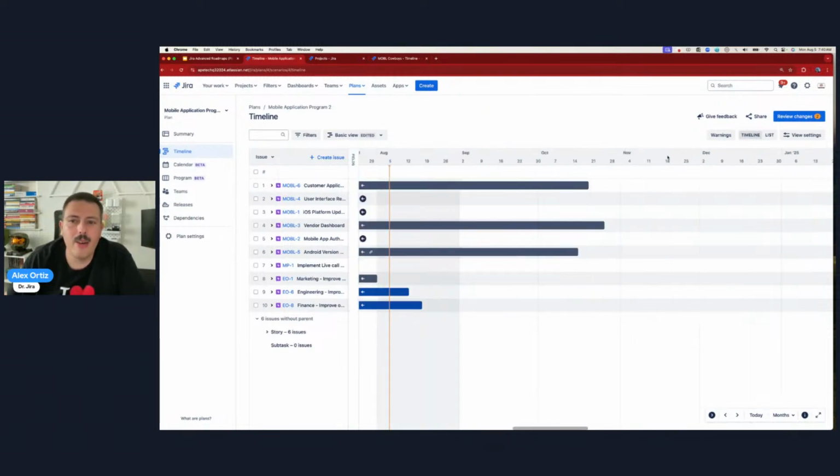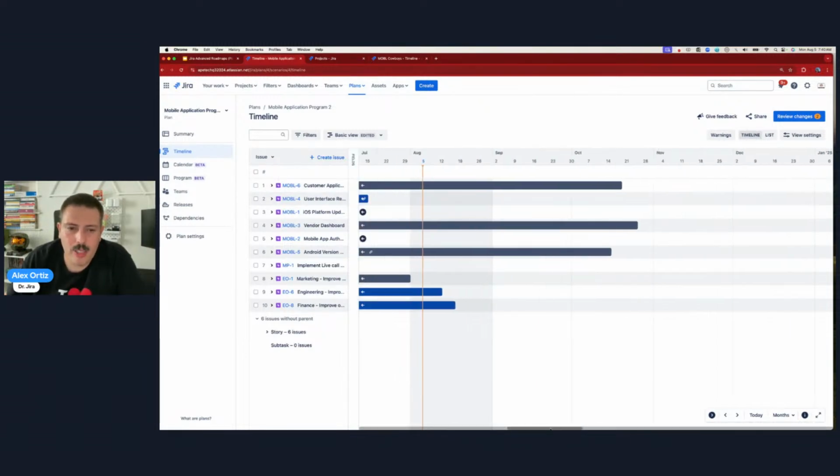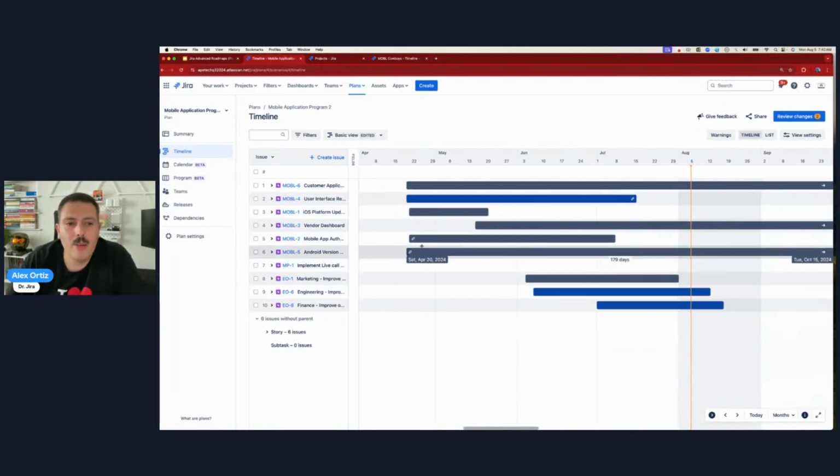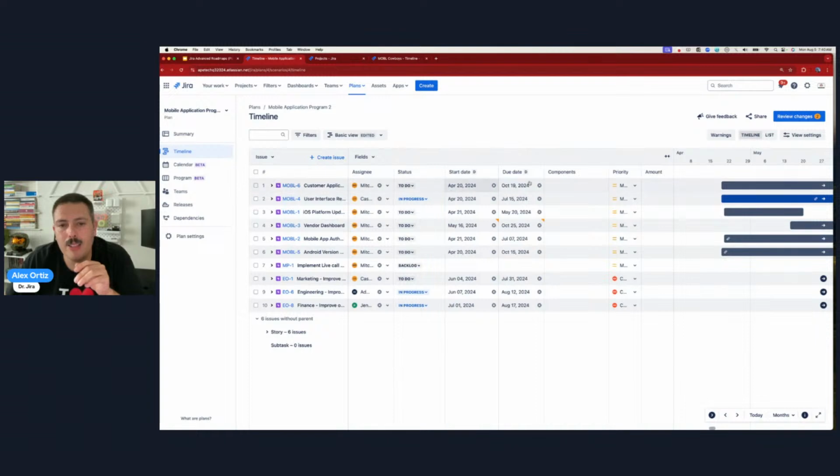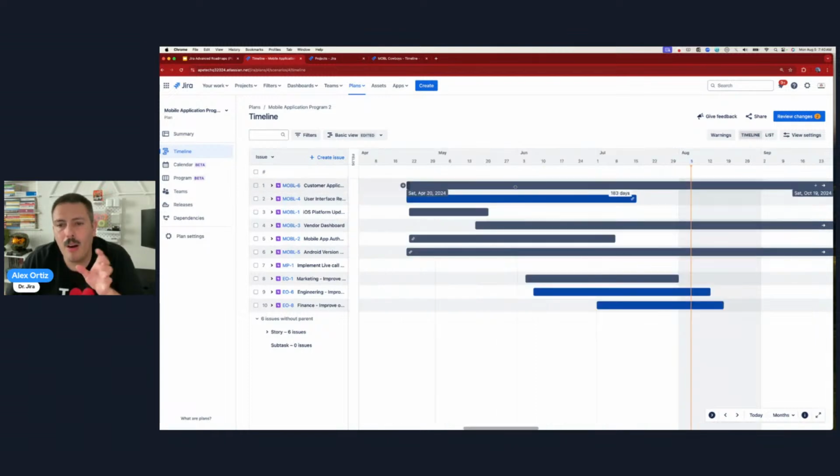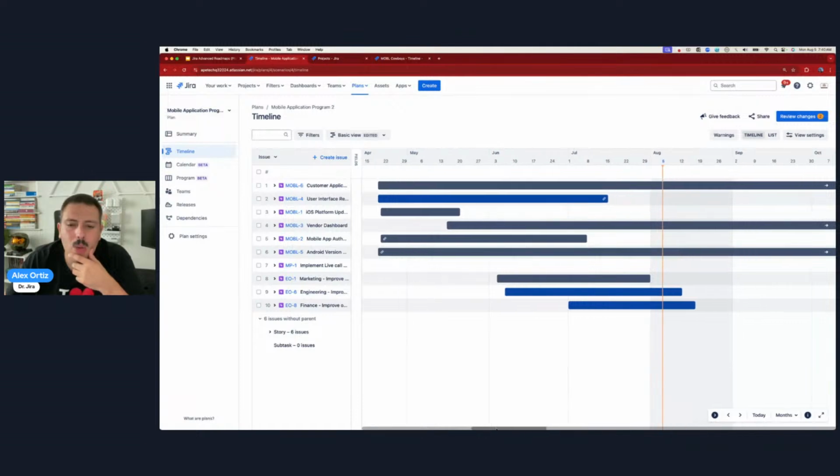Okay. Now I'm going to collapse this and just show you this over here. For this view, as we stated earlier, for this particular plan, these bars show up based on that start and based on that due date. And so when you manipulate the start and due date here, the bars over here get manipulated. Now, why do we want the bars? We want the bars for a variety of reasons. One, from a project manager perspective, it gives us a really good view here. We can see what this looks like.